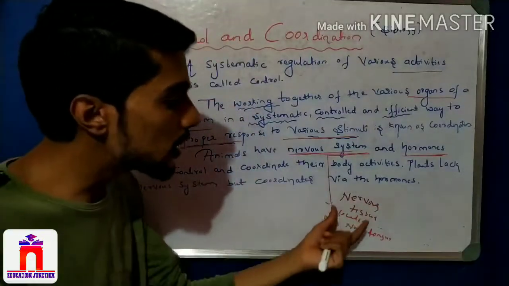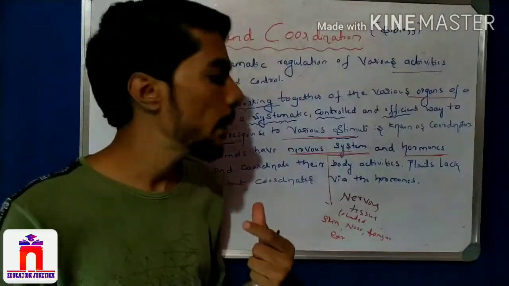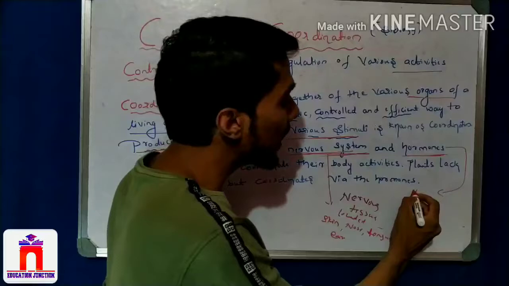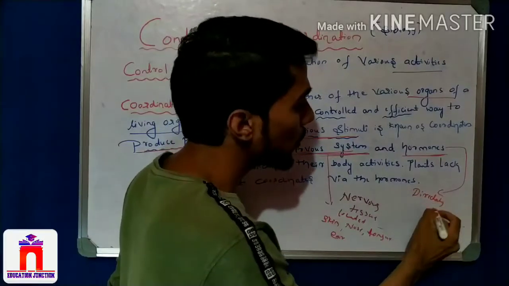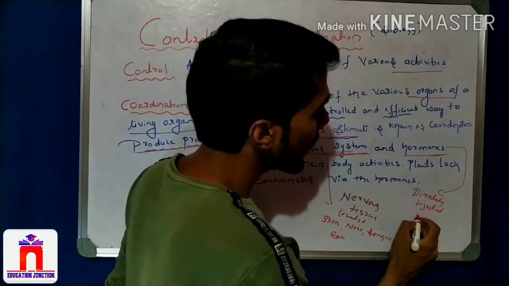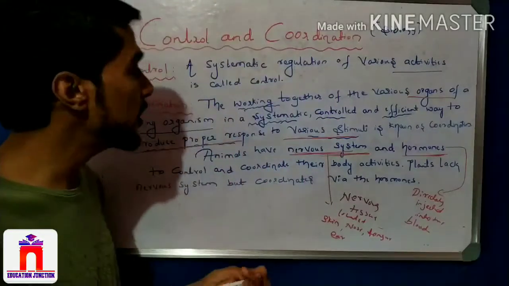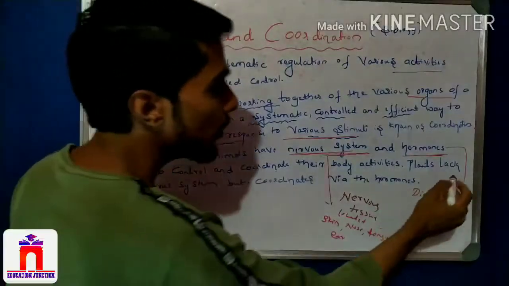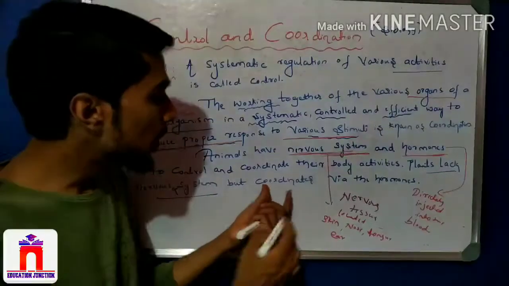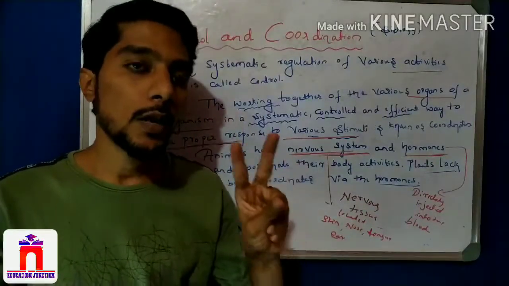So the nervous system is located in these positions, which help to give the proper response to the stimuli. Then hormones: these are nothing but chemicals. These chemicals are injected directly into the blood, and no tissues are involved here. These are the two systems that handle coordination in animals, and also in plants. In plants there is no nervous system, and the coordination in plants is done by hormones only.